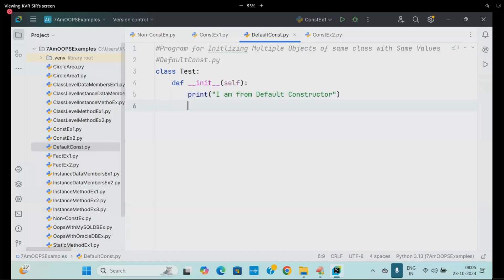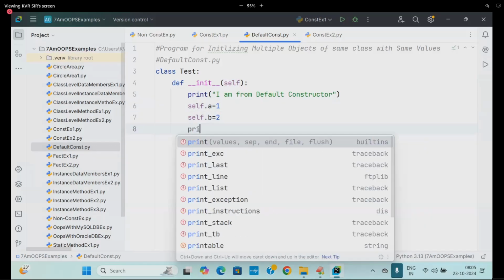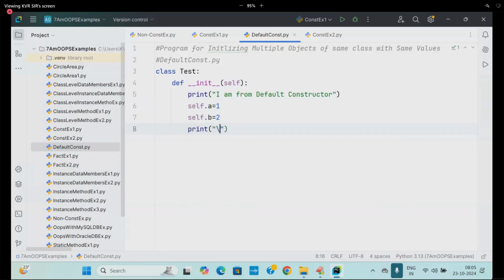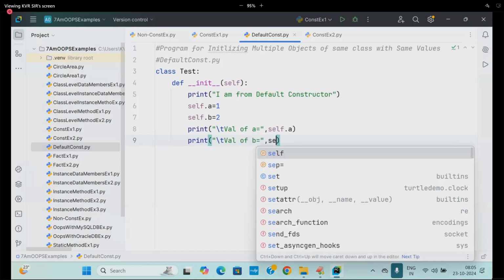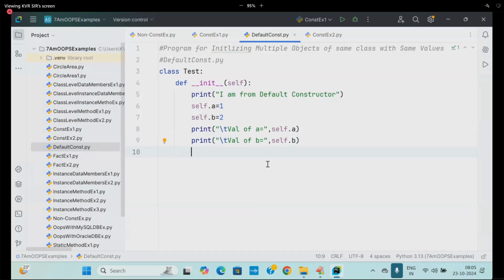Now I'm writing self.a = 1, self.b = 2. I want to print there itself, backslash t value of a is equal to, comma, self.a. Next, print backslash t value of b is equal to, comma, self.b. This is my constructor defined.